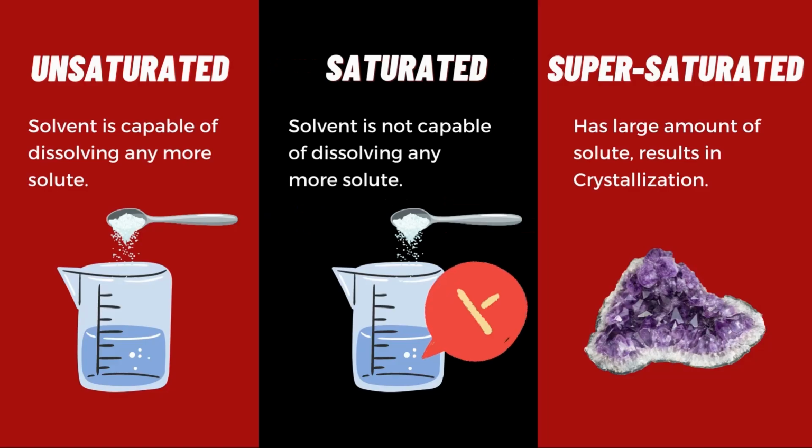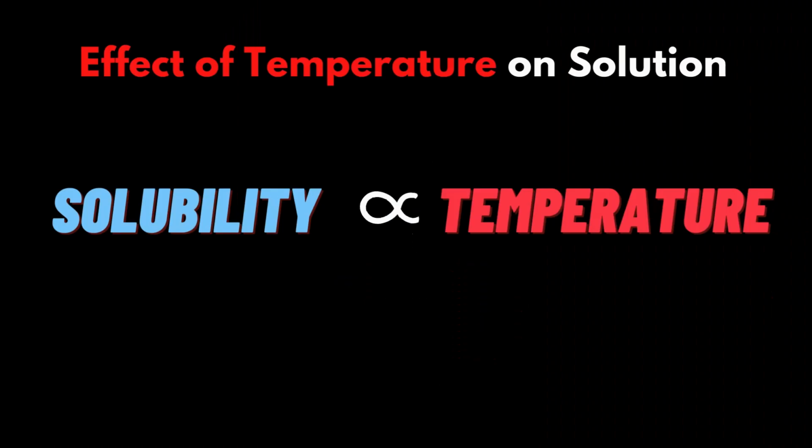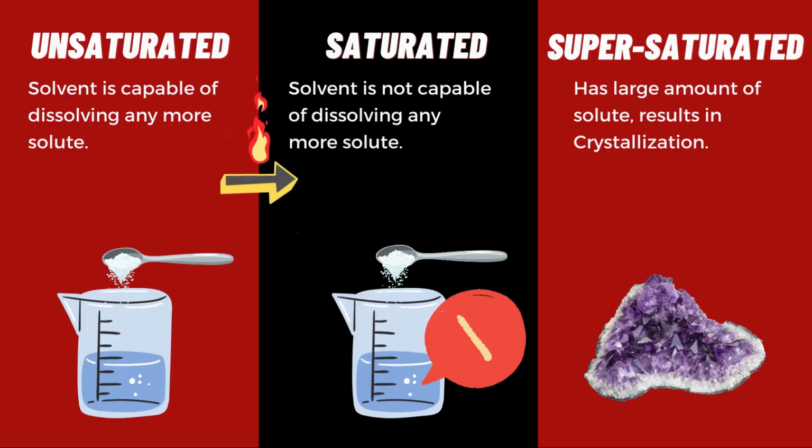Now, let's just say we have an unsaturated solution. If we increase the temperature, some of the solvent gets heated up and might evaporate, but the solute stays there as usual. So, with less solvent than the unsaturated solution, it becomes a saturated solution, where it can't dissolve any further solute. If we increase the temperature further, more of the solvent will evaporate, and even less solvent will remain. In this case, it turns out to be a supersaturated solution, where the solute will crystallize eventually.